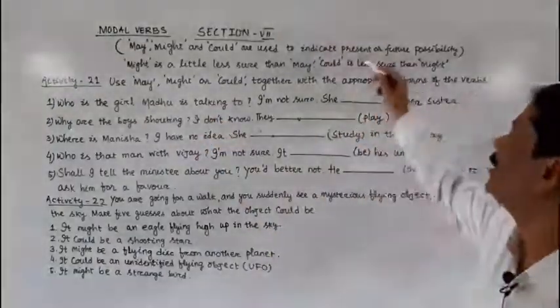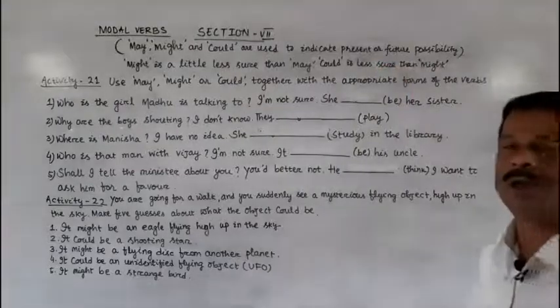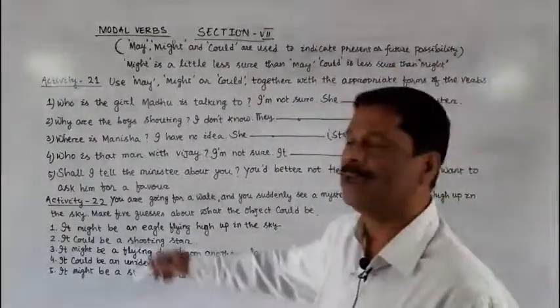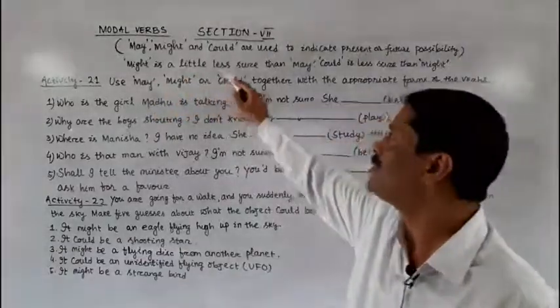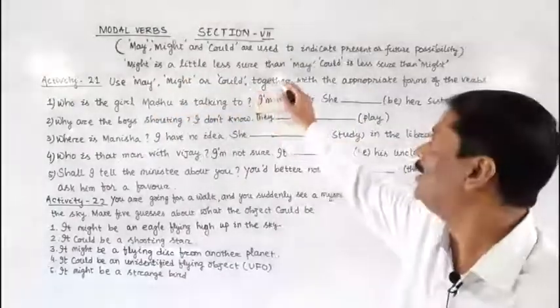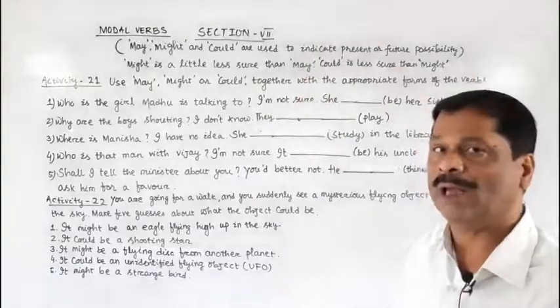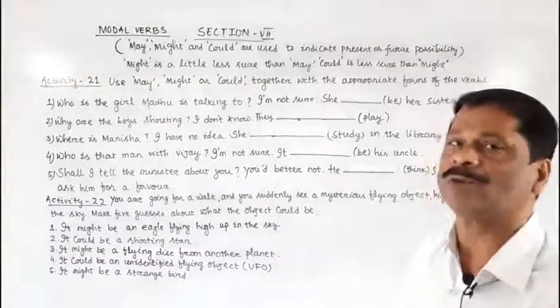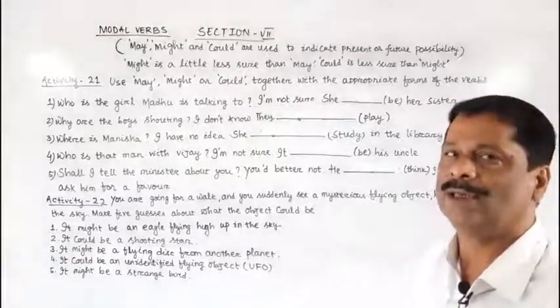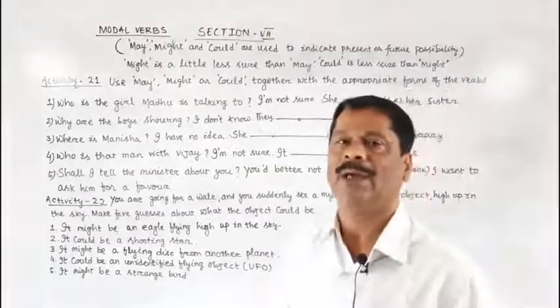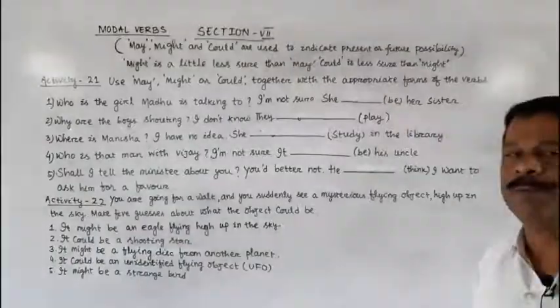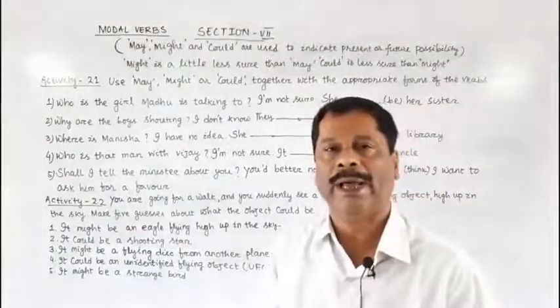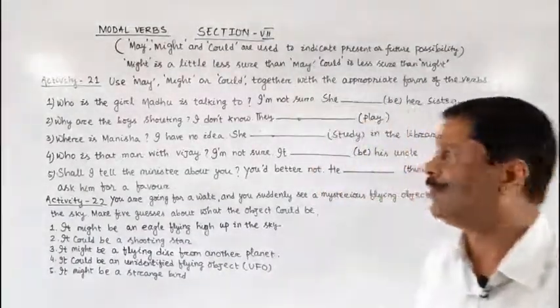Here it is written, might is less sure than may. When we are less sure about the matter, then we use might instead of may to indicate present possibility and future possibility.